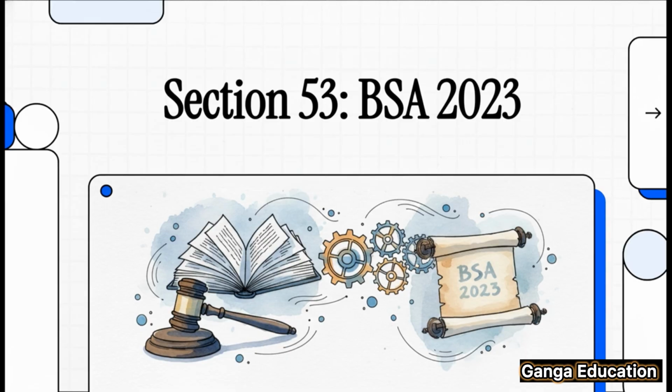Today, we're going to break down Section 53 of the Bharatiya Sakshya Adhiniyam 2023. Now, this section deals with a really fundamental principle, the idea that facts which are admitted don't need to be proven. It's an absolutely critical topic for your judiciary and APO exams, so let's dive right in.